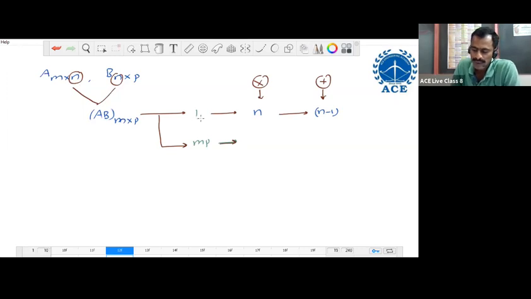For one element, n multiplications. For MP elements, MP into n. For one element, n minus 1 additions. For MP elements, MP into n minus 1.